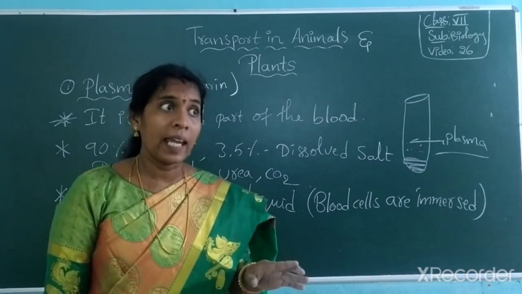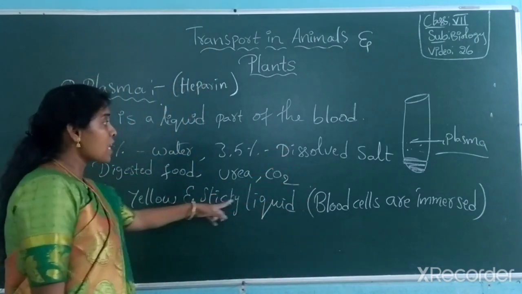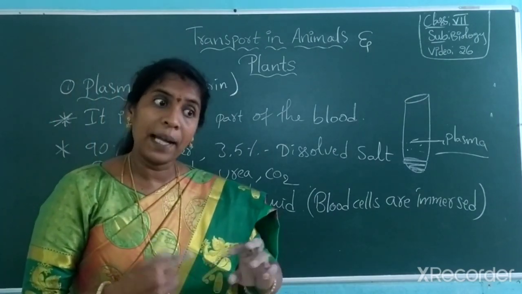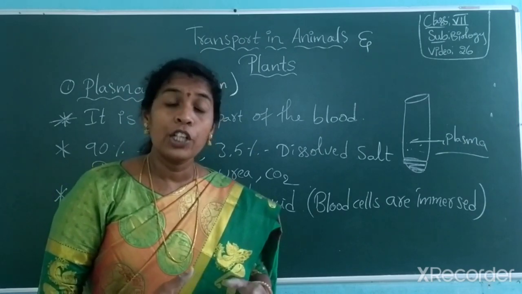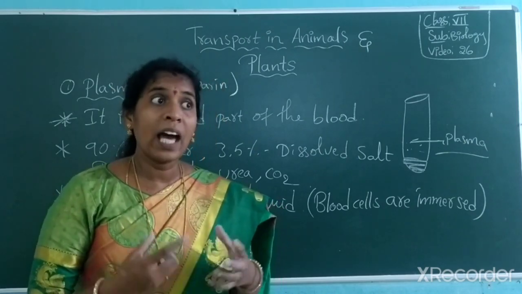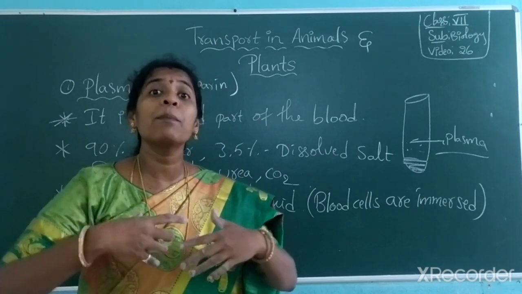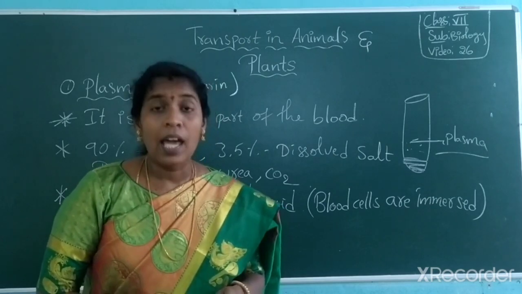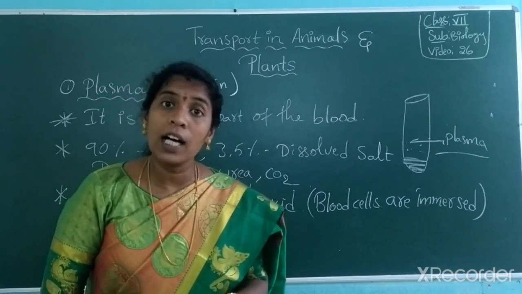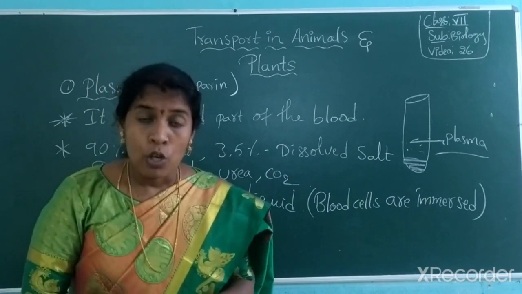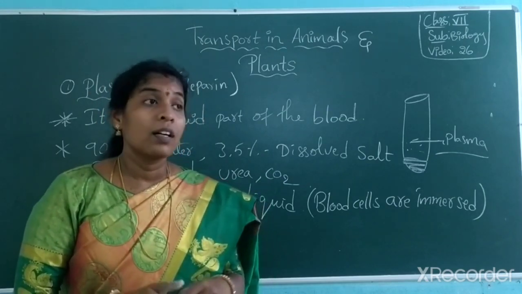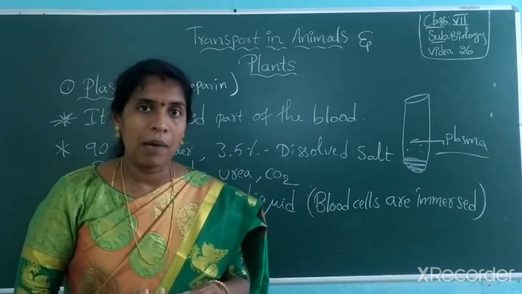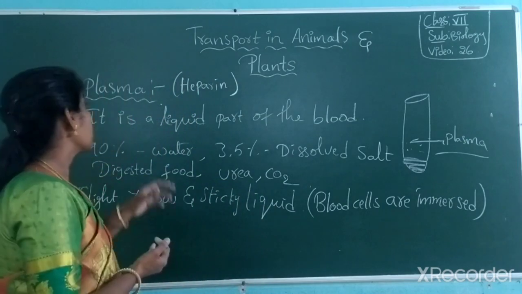Got it? Then in them already what cells are present? White blood cells are present, red blood cells are present, platelets are present. So white blood cells are nothing but the immunity system of our body. When they are injected into the body, the immunity power is increased, then the patient can recover from the disease. Got it? And plasma also contains organic and inorganic substances in it, so that provides proper support to the body to recover easily. Understood? This is about plasma.